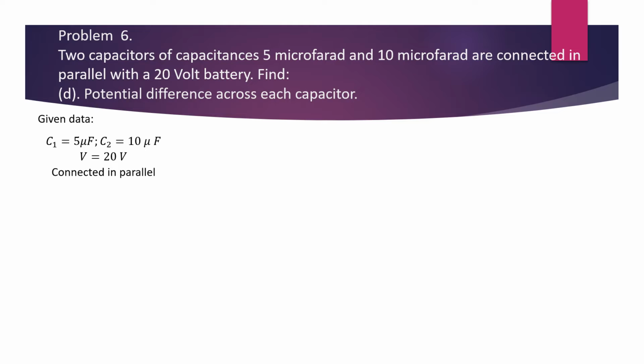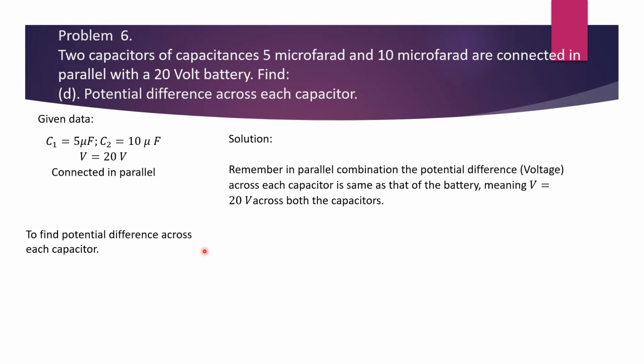Problem 6 again, and this time it is part D, potential difference across each capacitor. Again, data is the same. To find the potential difference across each capacitor in parallel, remember, as already stated in the previous part, parallel combination, the potential difference across each capacitor is same as that of the battery, meaning V is equal to 20 volt across both the capacitors. So potential difference across each capacitor is 20 volts.